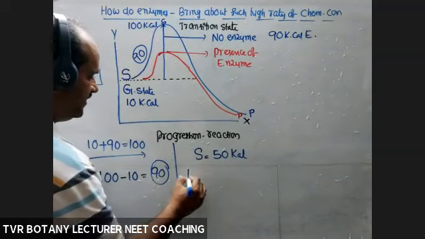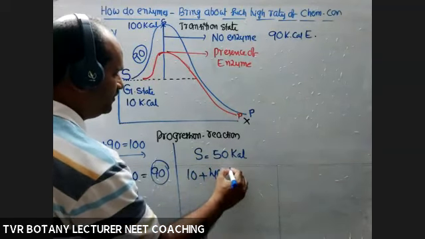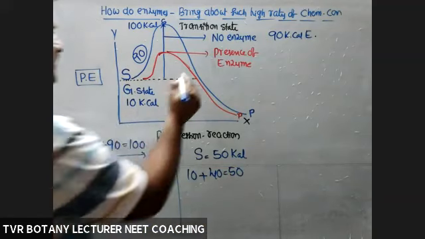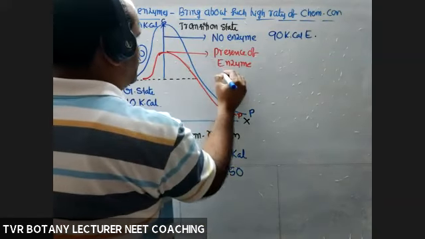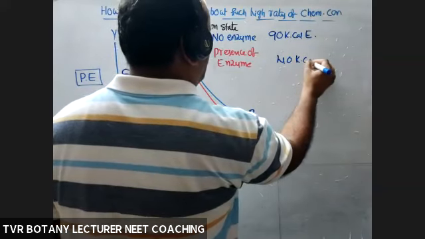Initially, 10 kilocalories. Externally consumed, 40. Total 50 kilocalories. The difference is 40 kilocalories. See here, the energy consumed in this case is 40 kilocalories.